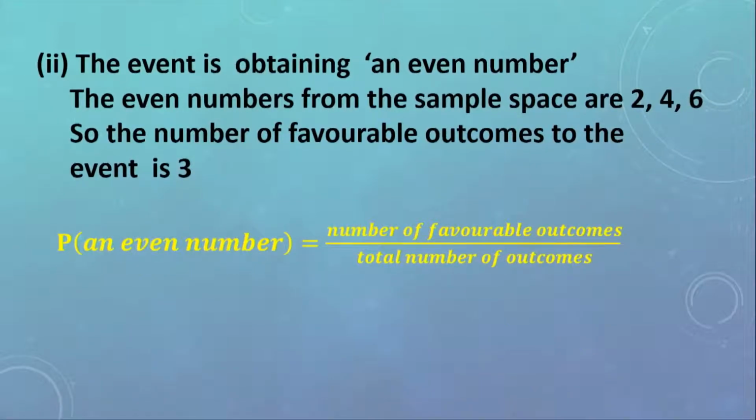Using the formula to calculate the probability of having an even number, we're going to use the number of favorable outcomes divided by the total number of outcomes. Here, the number of favorable outcomes is 3, and the total number of outcomes is 6. So we have 3 over 6. Of course, we need to write 3 over 6 in its lowest term, which is equal to 1 over 2.